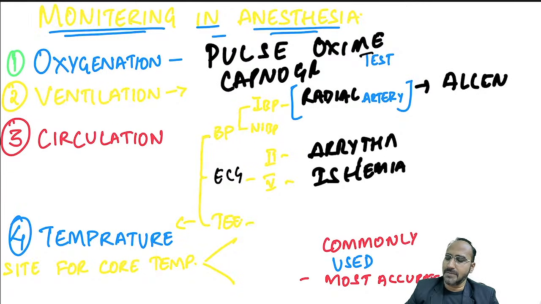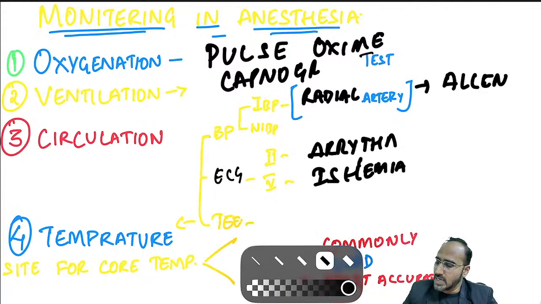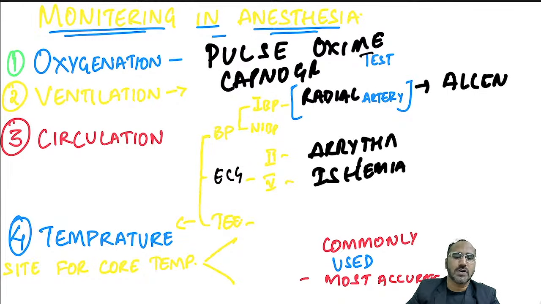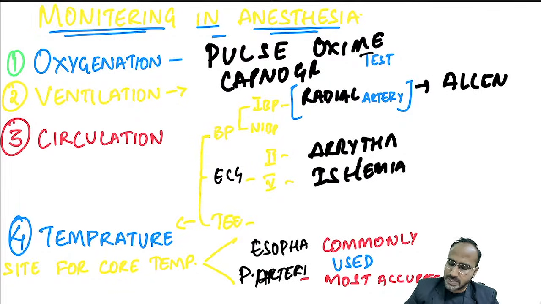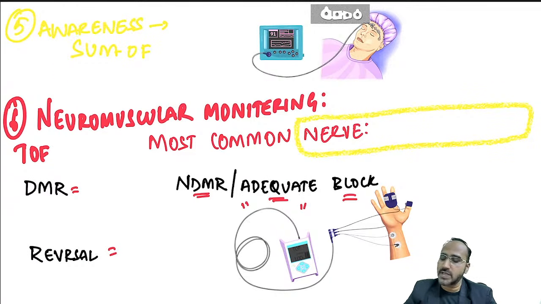Next, temperature. In temperature, guys, what are the things that you are monitoring for? In temperature, you are monitoring for the core temperature and peripheral temperature. What is the common site for using core temperature monitoring? Commonly used site for core temperature monitoring is esophagus. But most accurate is what? Pulmonary artery. But pulmonary artery, as it is being invasive, we are not using that commonly. We are using esophagus.